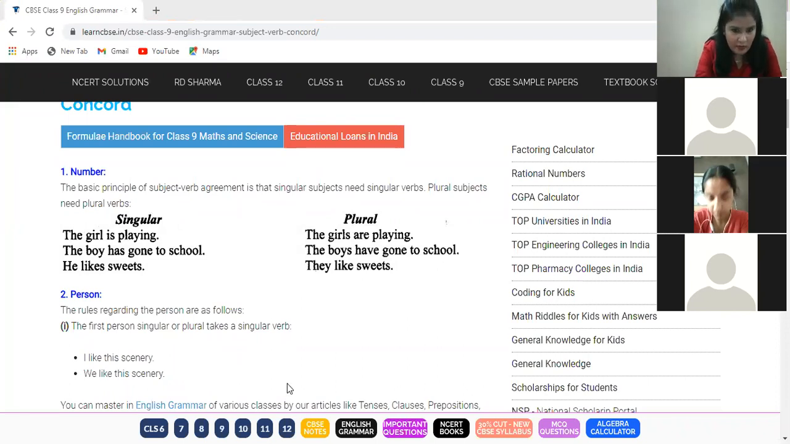So the first person, singular or plural, takes a singular verb. Now the subject-verb agreement rule says, whether we are using first person singular, that is I, or first person plural, that is we, it takes a singular verb only. Example: I like this scenery. We like this scenery. They have not changed the verb in both the sentences.